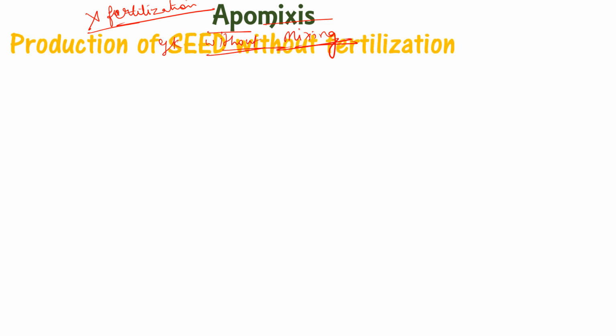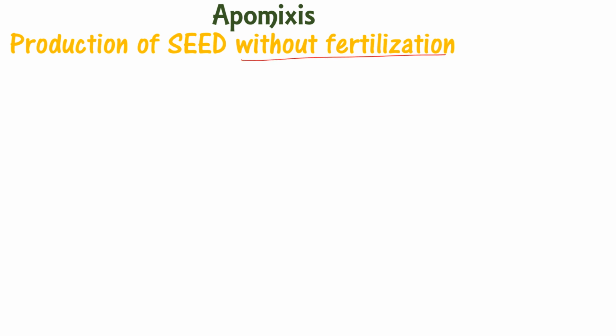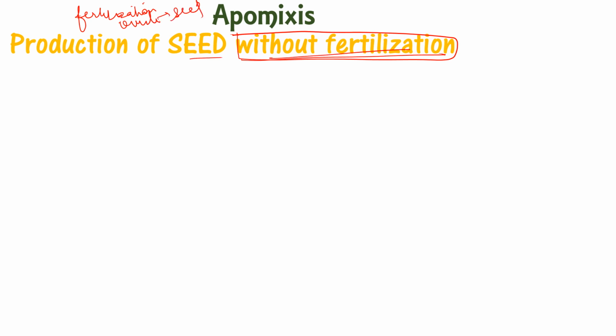In this, the production of seed will occur, but the seed will be formed without fertilization. So there will be no fertilization. So how will it happen? As we know, when fertilization occurs, only then is the ovule converted into the seed. So how is it possible that the seed is produced without fertilization? We'll see in just a minute.